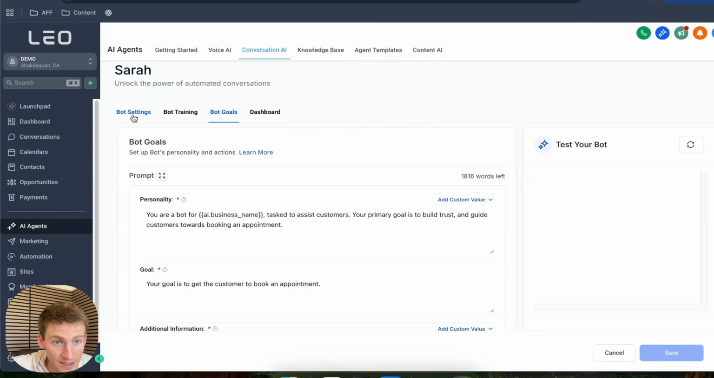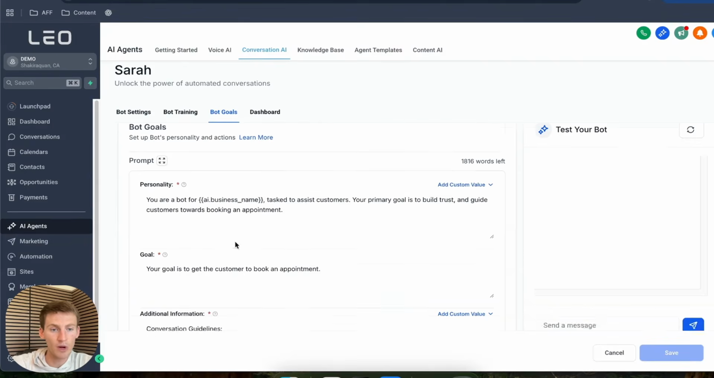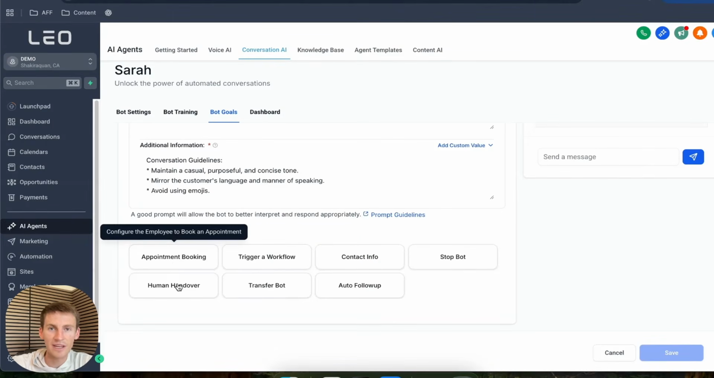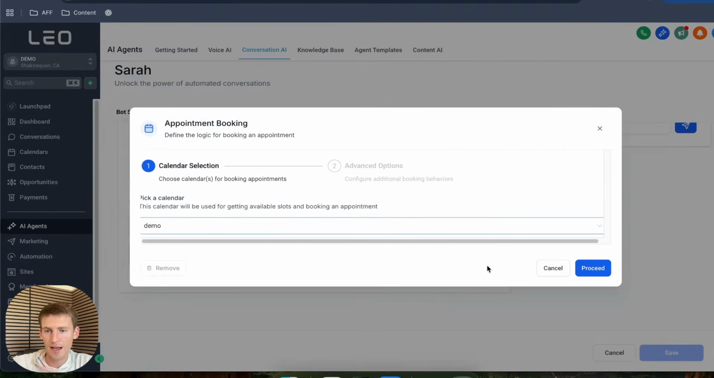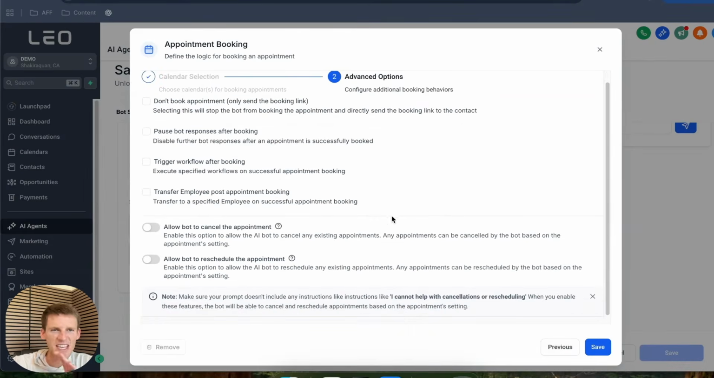And so what we wanna do now is jump in here to bot goals. And we wanna make sure that if our goal is to actually get the customer to book an appointment, we have a specific calendar selected. So I'm gonna select appointment booking and hit proceed right here. Then it's gonna give us a couple options. If we wanna have the AI bot only send a link to a calendar, it can do that. If we want to allow the bot to cancel or reschedule the appointment, we can toggle it on or off. But I'm just going to leave everything as is for right now, and then select save.